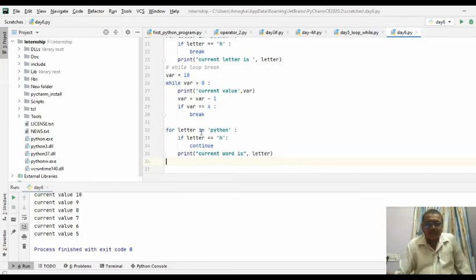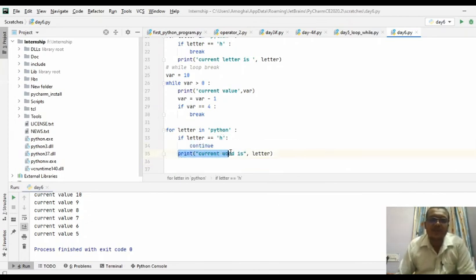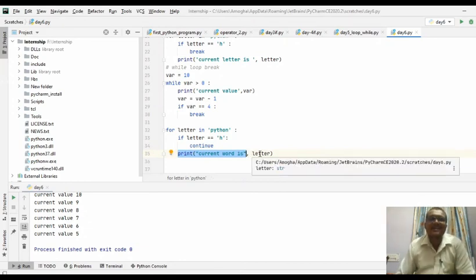So first P is going to be taken. P is not equal to H. It doesn't go for continue. It is going to print current word is P. Later it will be incremented. Y is not equal to H. It is not going for a continue. It is going to print current word is Y. In the same manner, T is going to be checked. It is not equal to H. It is not going to execute this continue. It is going to print current word is T.